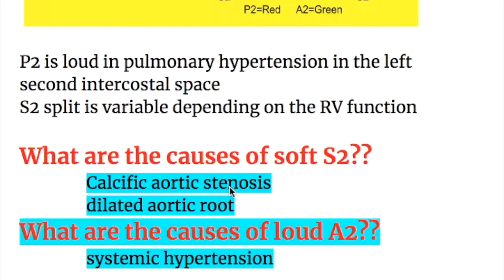What about the second heart sound in pulmonary hypertension? P2 is loud in pulmonary hypertension, in the left second intercostal space. S2 split is variable depending on the RV function. It may decrease, increase, or may be normal.